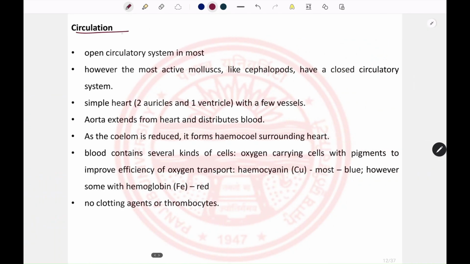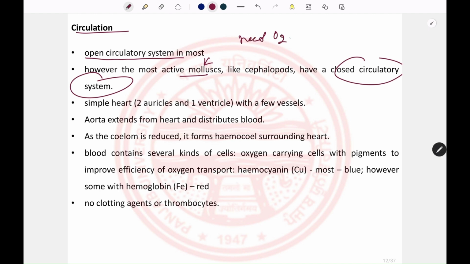If we talk about circulation, mollusks majorly have an open circulatory system. However, some mollusks are very, very active, and they have a closed circulatory system. The more active the animal is, the more oxygen it needs, and if an animal is lazy, it will require less oxygen.